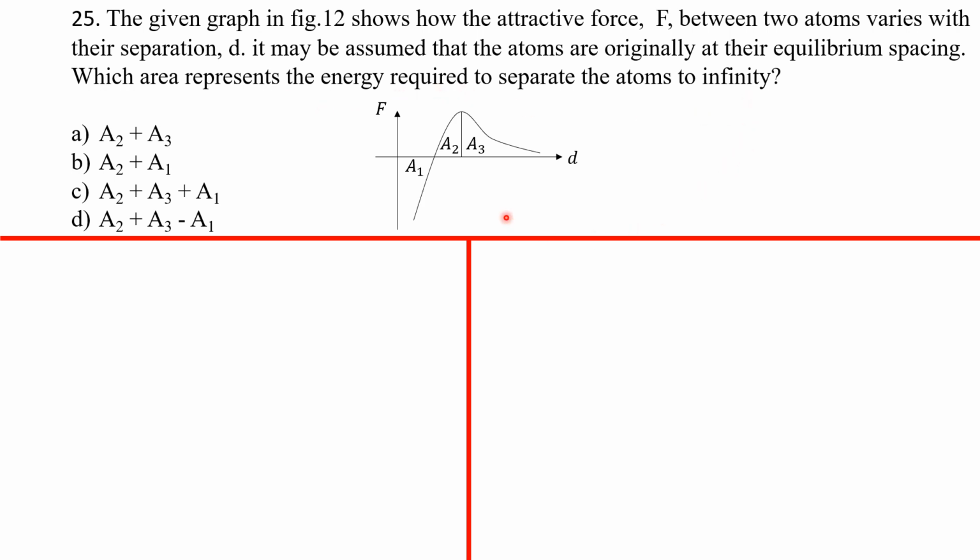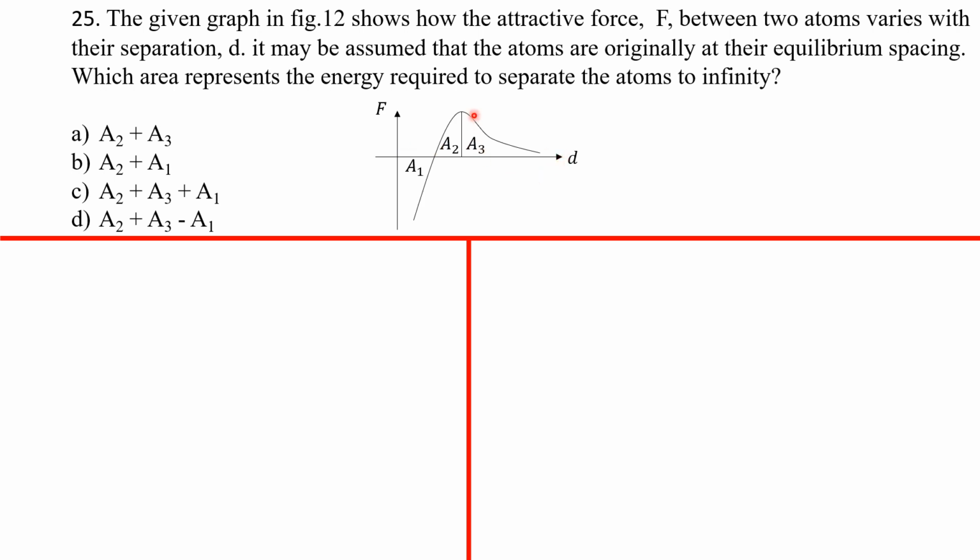Okay, guys, slow down. If I'm assuming that they're originally at the equilibrium separation, so the atoms are right here, then getting the atoms all the way to infinity is me stretching them apart. The interatomic distance is increasing all the way to infinity, where I get the net force between the atoms to be 0.